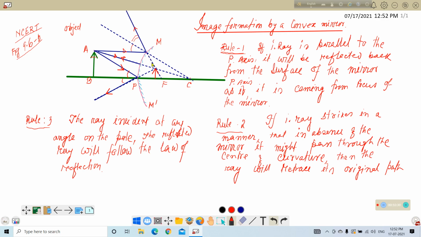This dotted line is the virtual ray. Similarly, this dotted line is a virtual ray, and this dotted line is a virtual ray. All three virtual rays are meeting at another point that is called A prime. So A prime is the image of A.